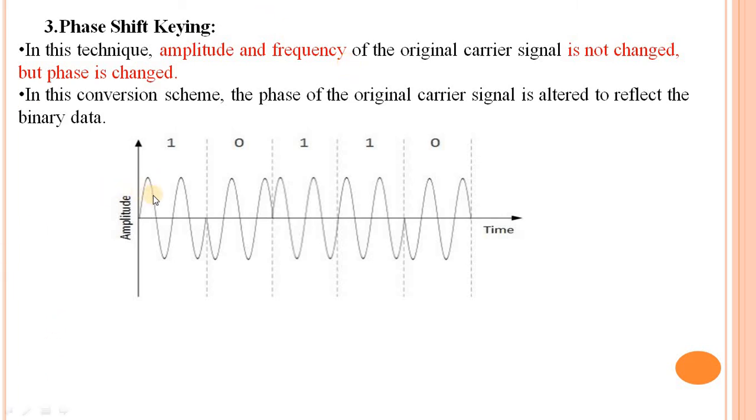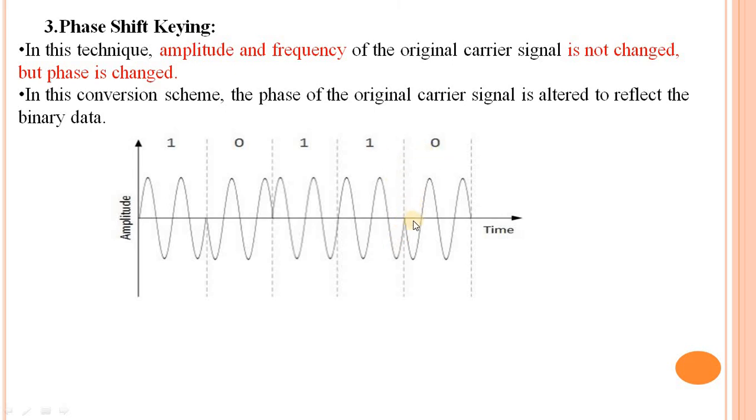Suppose the binary data is 1, then the signal passes like this, and suppose it is 0, then it starts from 180 degrees, meaning the position is changed, while the frequency and amplitude stay as they are. Suppose after 1 a 0 comes, then the phase changes by 180 degrees. After 0, if 1 comes, then it starts from 90 degrees. Again, if 1 comes after 1, then the waveform is continuous.